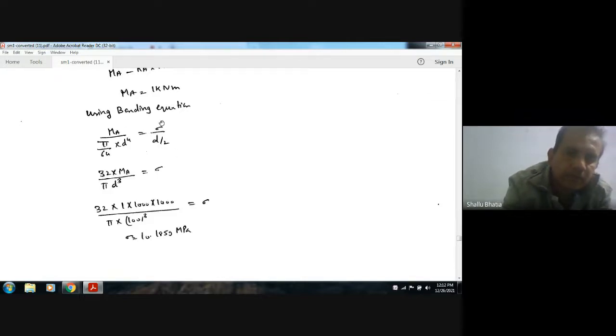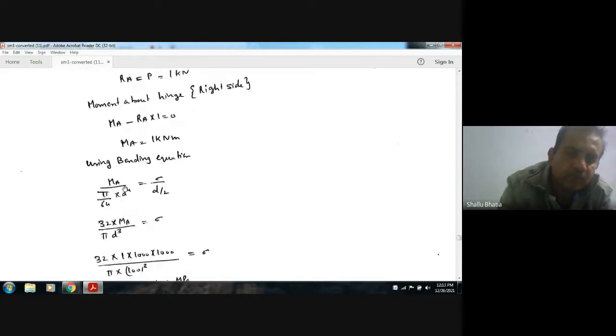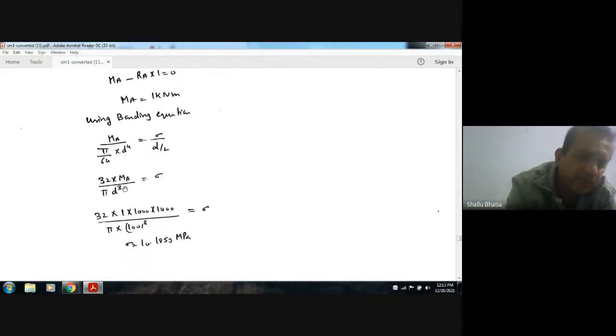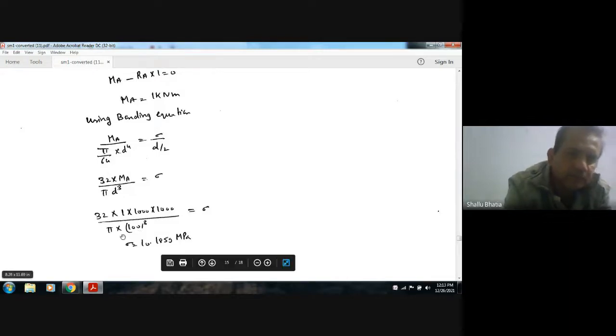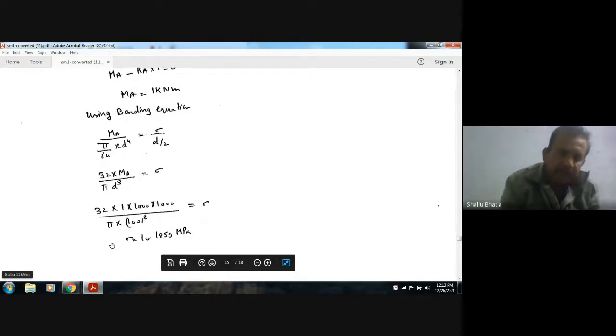Now using the bending equation, M by I equals sigma by Y: MA by pi by 64 into D to the power 4, equals sigma by D by 2. So sigma is equal to 32 MA by pi D cube. MA is 1 kilonewton meter and D is 100 mm. Putting the values, you will get sigma as 10.1859.